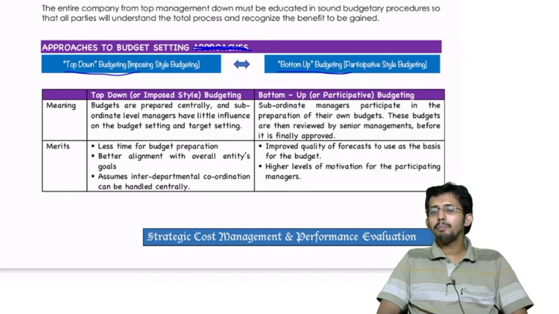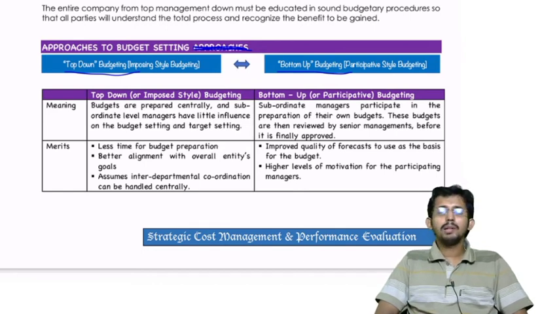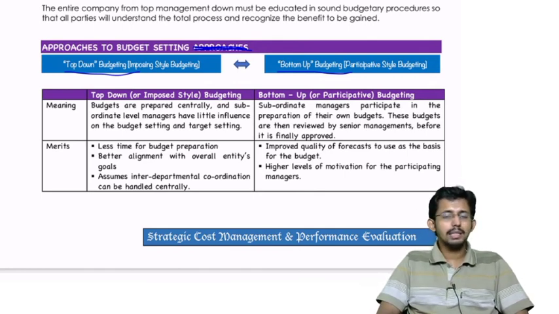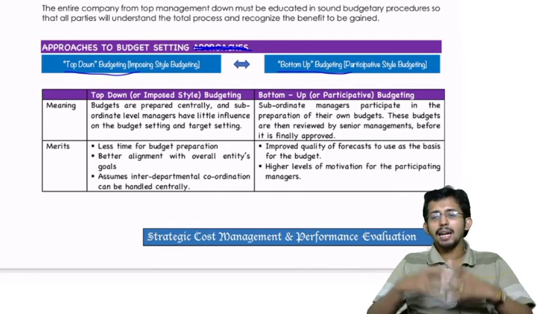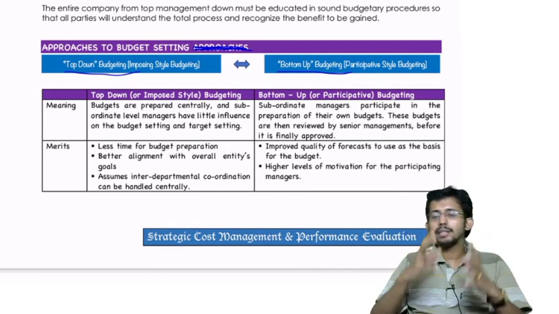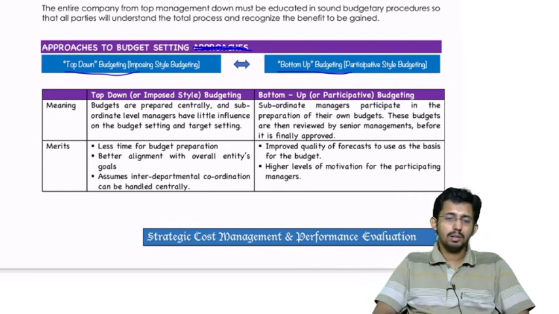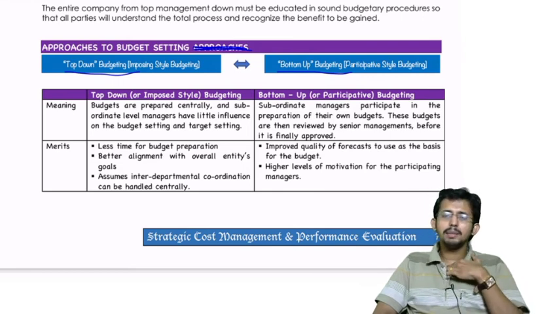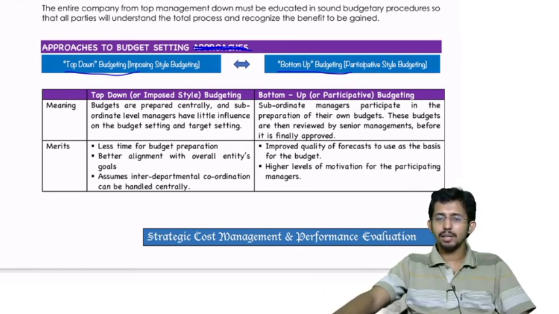This goal may not be known to the bottom level people. So bottom level people will be preparing a budget which is too realistic. They will study the market conditions and prepare a budget, and those budgets prepared by the bottom level people may not align with the overall entity goal. That is one drawback. So these are the merits and demerits of both these models.